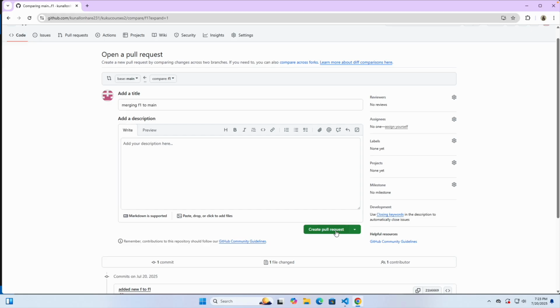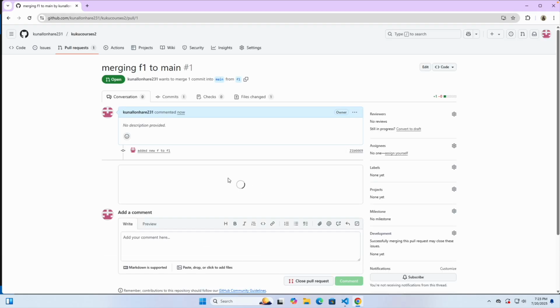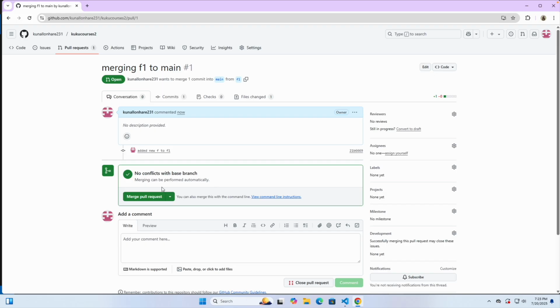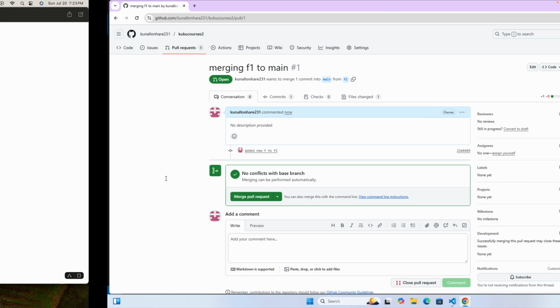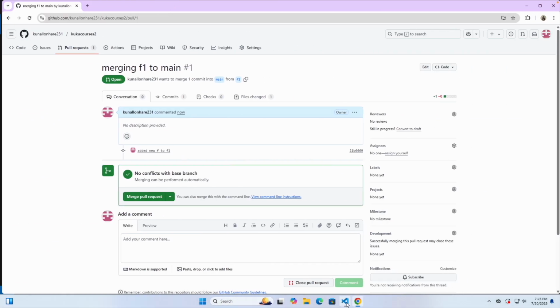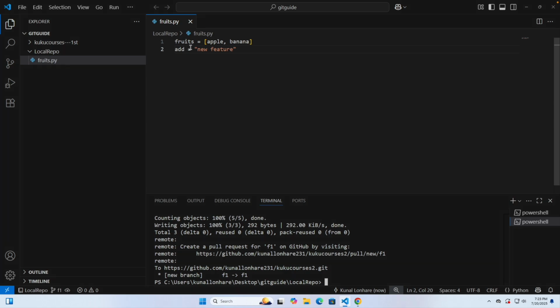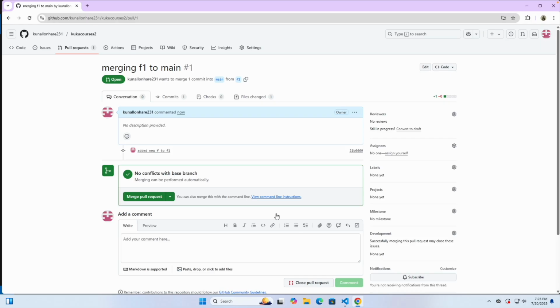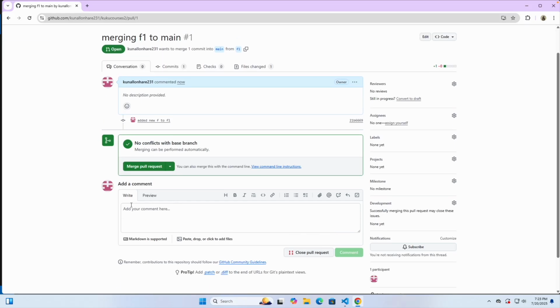But let's say this time I am going to create the pull request, and boom, you can see no conflict with the base branch. Merging can be performed automatically because there's no difference. So if you see here, in the main everything is the same, but we have just added one new file to the F1 branch. And in the main everything is the same, so the reason is showing here no conflict. And after this you can just add the commit message, let's say merging F1 to main branch, commit it.